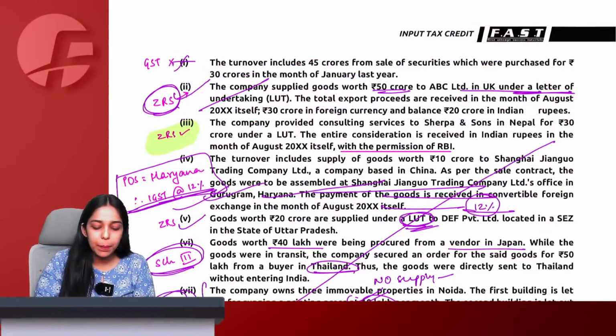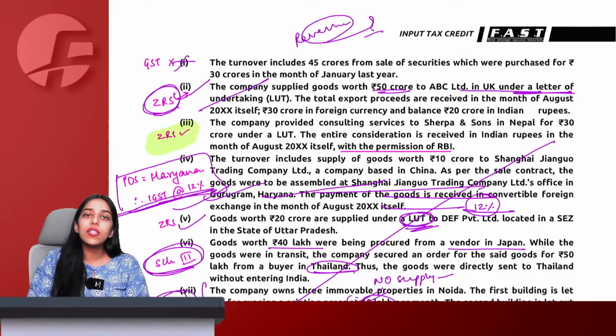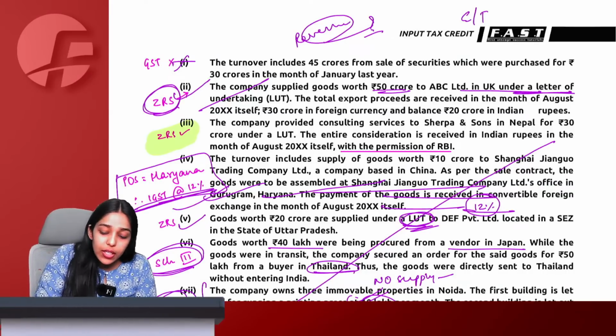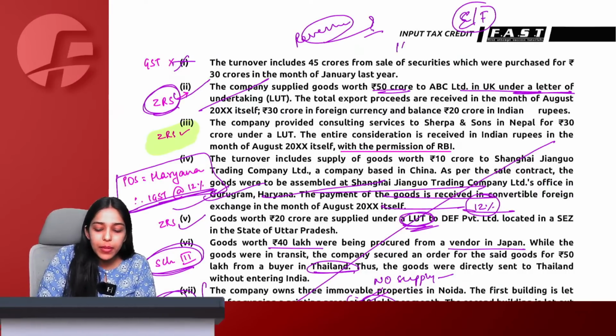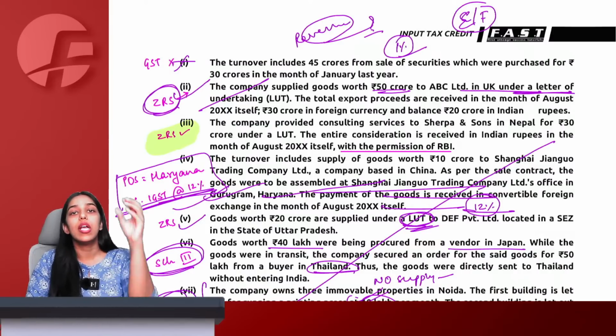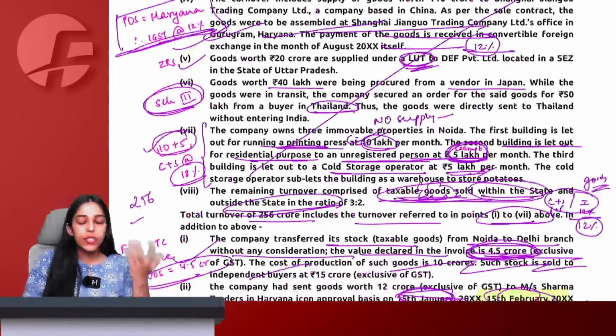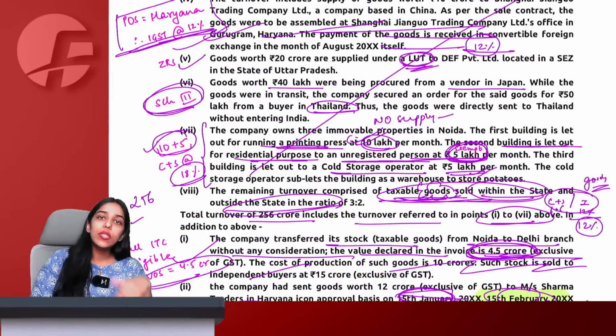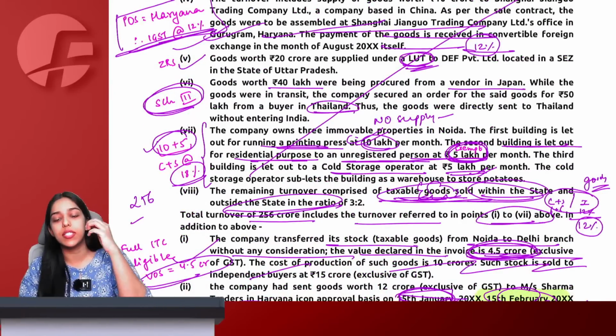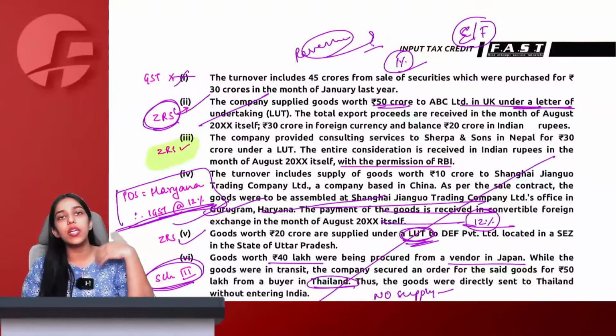Why are we not taking 1%? Because we are not calculating any reversals. No, we are not calculating any reversals. While calculating reversal for E by F, you take 1% of the security amount being sold. Here, we are computing the GST liability. There is no common credit also. If there is any common credit, then you need to calculate E by F and make reversals. There is no common credit in this question, no reversal required.